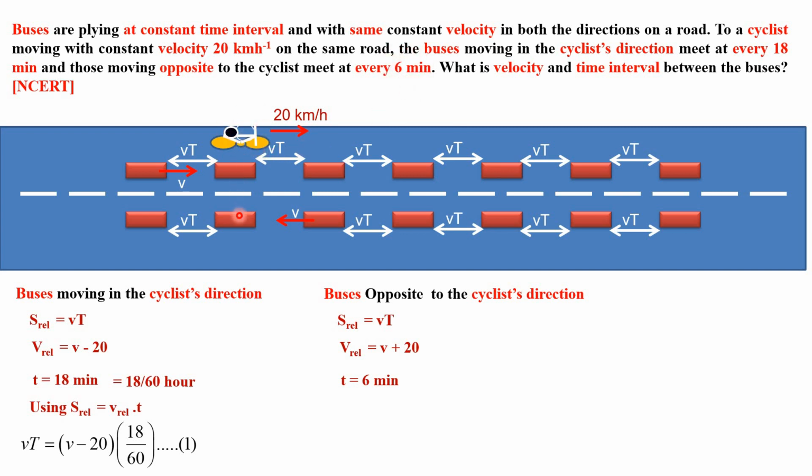If this bus meets at 0 second, the next bus meets at 6 minutes. So duration between the two buses, or frequency of the buses which are coming in opposite direction, is 6 minutes each bus. So change again to hours. Again use formula S relative equal to V relative into T. So Vt is S relative, relative velocity V plus 20, time taken 6 by 60.